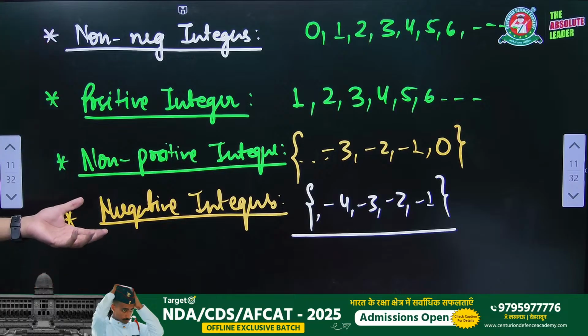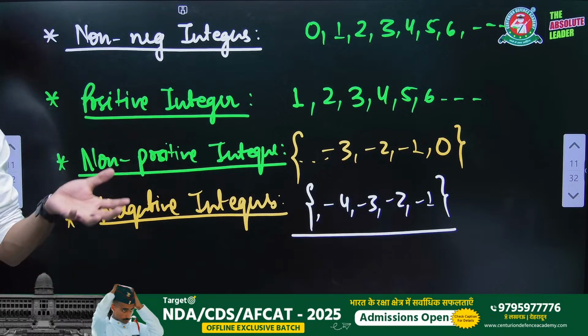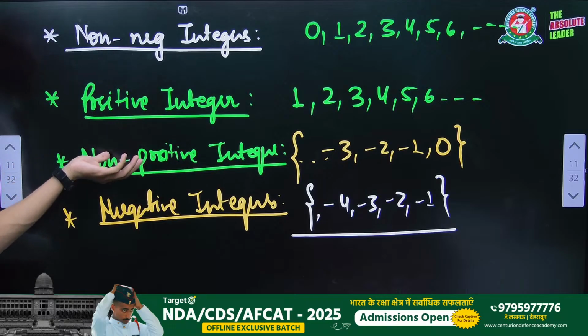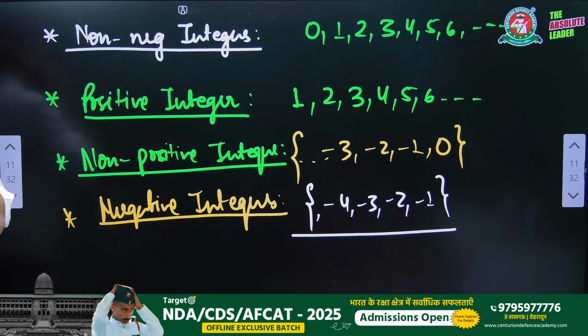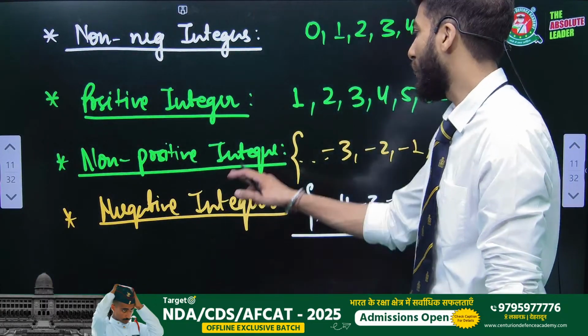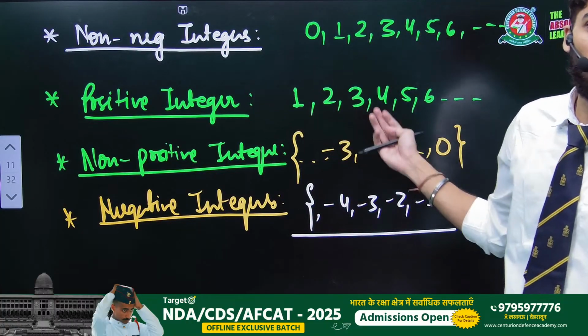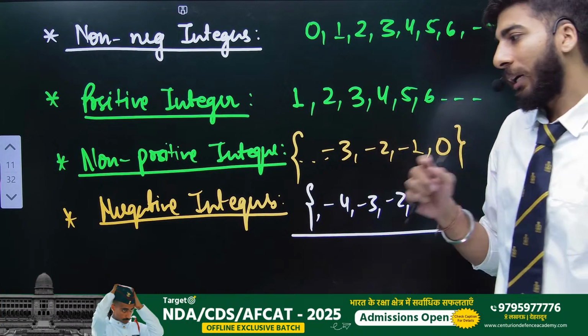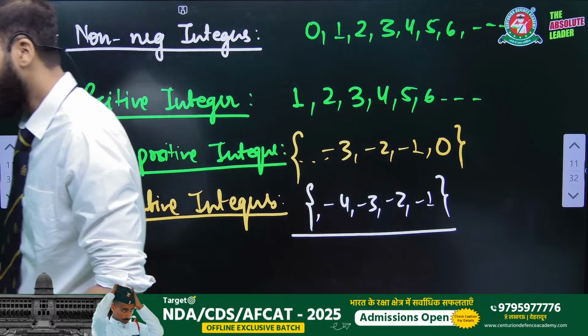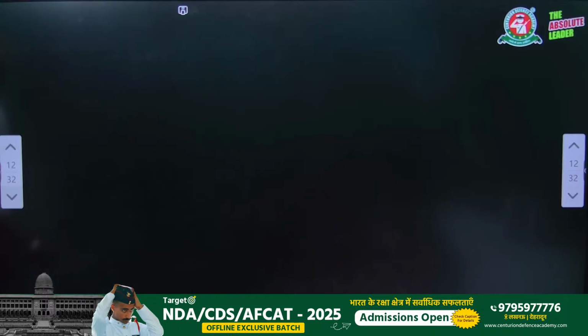This is very important, because in the NDA 2025 itself they asked about negative integers and non-positive integers. Of course, they are not asking directly, but the question contains some information about these things. If you don't know what the positive integers are, or whether to include 0 or not, then you are going to get the answer wrong. I hope you understood these things very well.